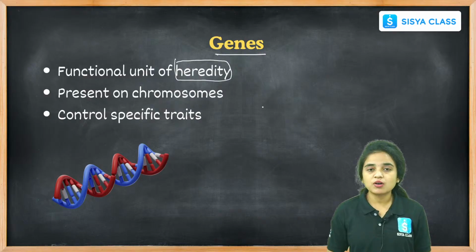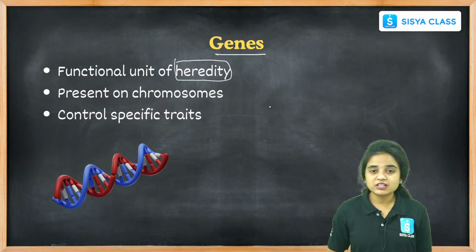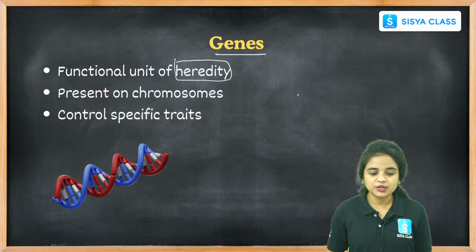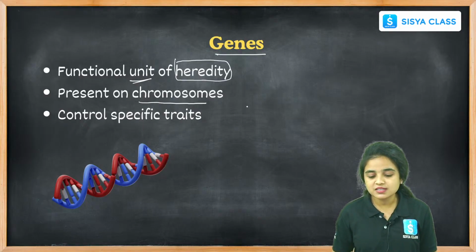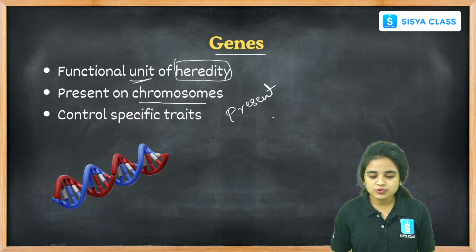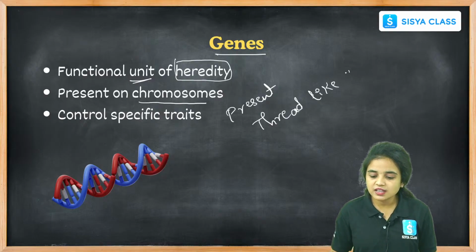In our body we call the cell a functional unit, and for the kidney, the nephron is called the functional unit, and for heredity, genes are called the functional unit. Okay students, genes are called the functional unit. And these genes are present in chromosomes, and these chromosomes are thread-like structures that we can find in the nucleus.